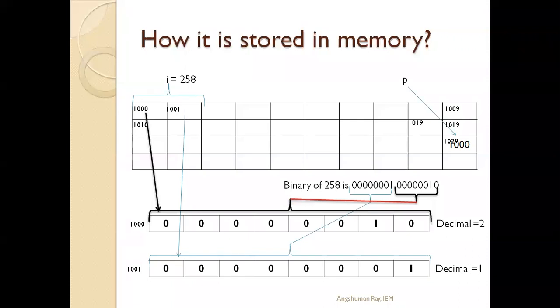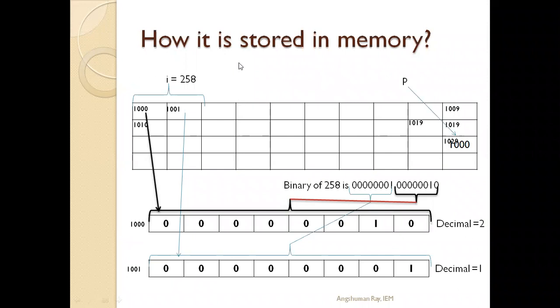Sir, why isn't it 1, 2? Yeah, this is a good question. Here, as you have learned in operating system also, the operating system works in stack manner. So whenever the data is stored, the binary value of 258 is 00000001, then 00000010.